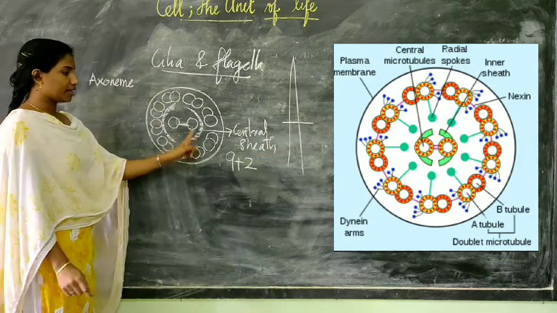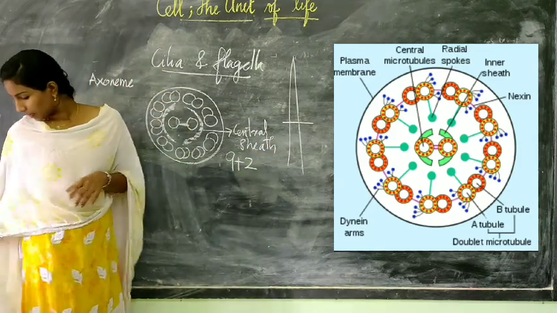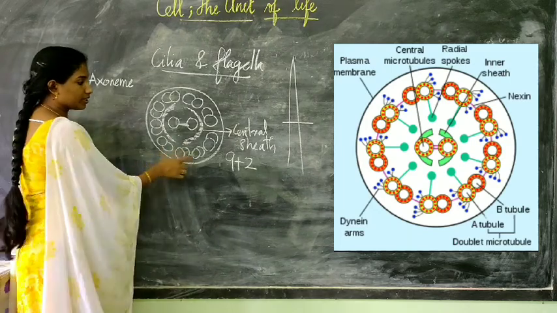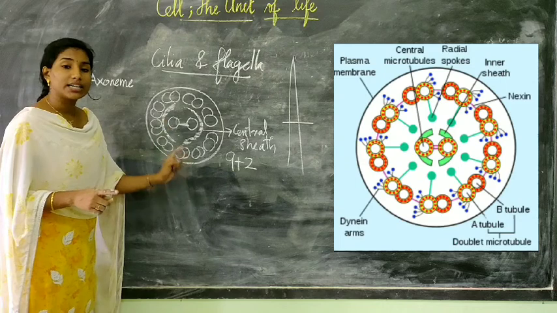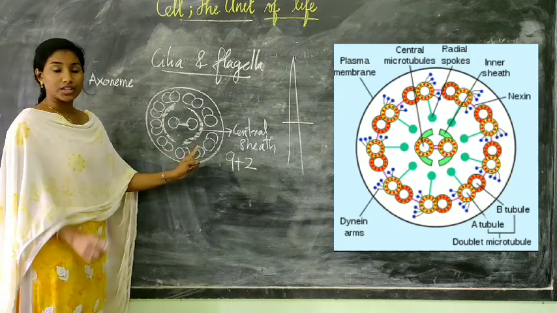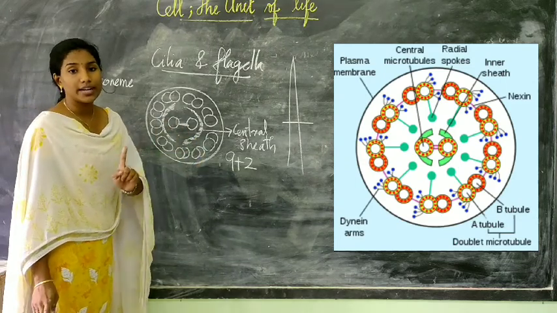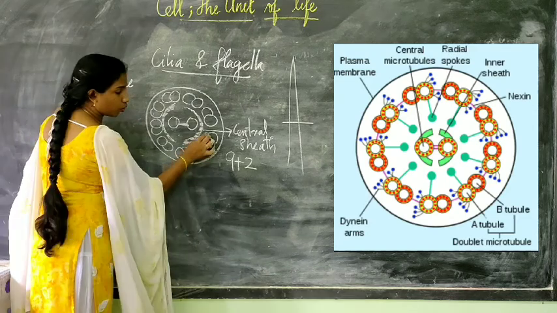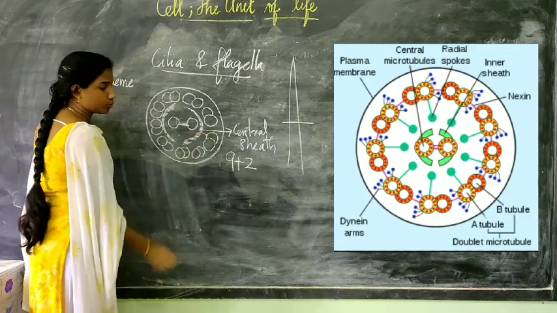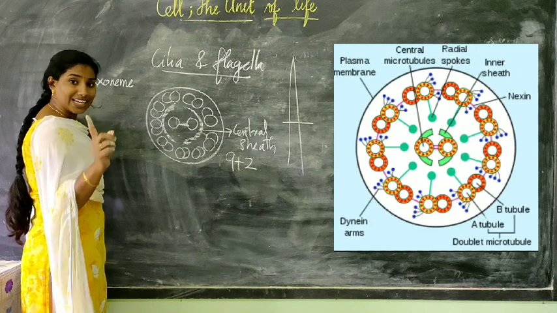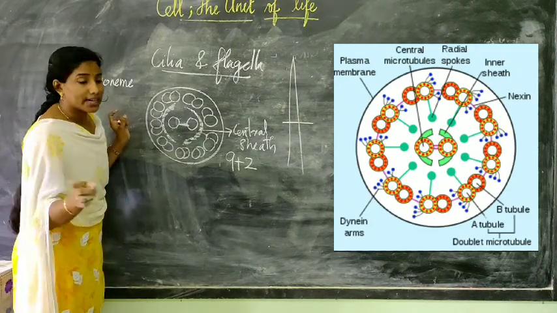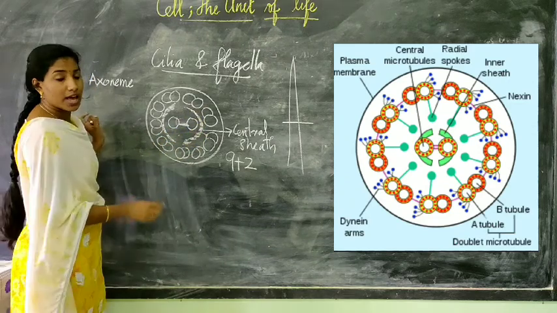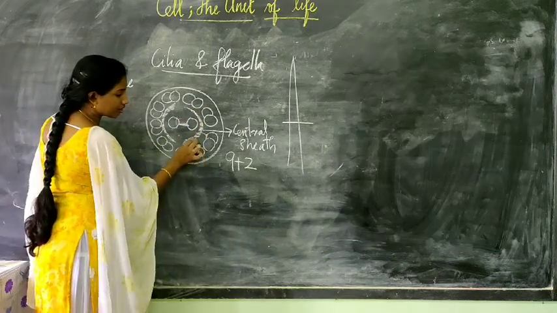Now the 9 microtubule doublets are connected to the central sheath by means of radial spokes. That is, one microtubule from each microtubule doublet is connected to the central sheath by means of radial spokes.